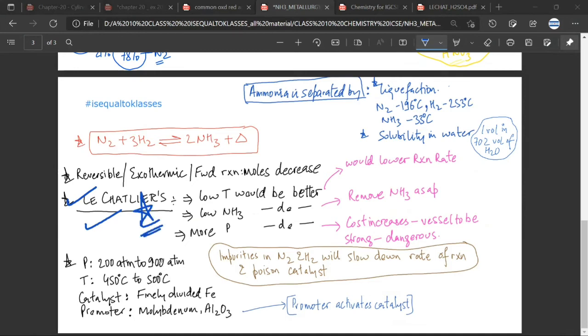So the optimum temperature and optimum pressure: the pressure is more than 200 atmosphere. The temperature is 450 to 500 degrees Celsius. Now these, again, you'll have to remember. The catalyst is finely divided iron, and at times they ask this question also: why is it finely divided?